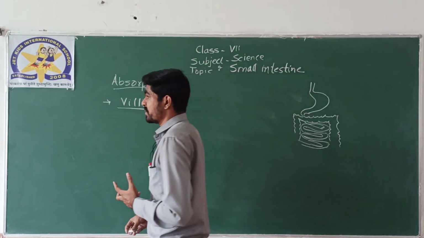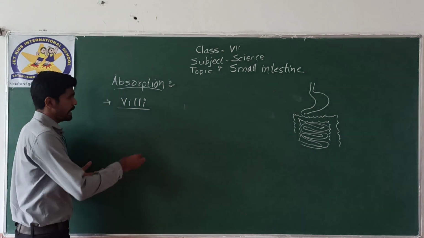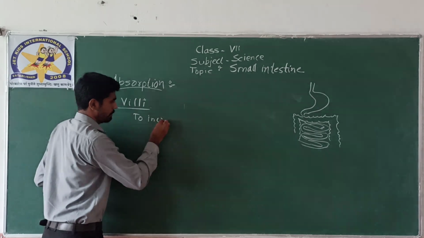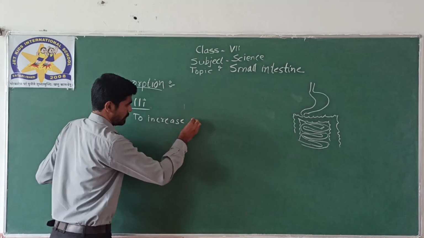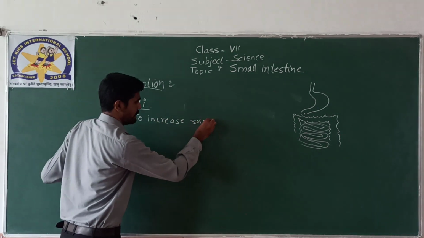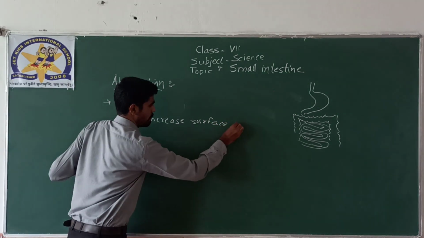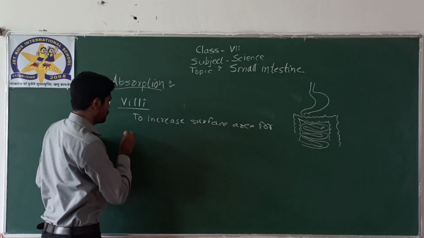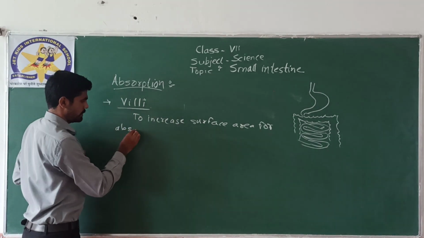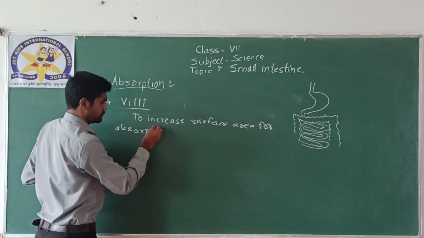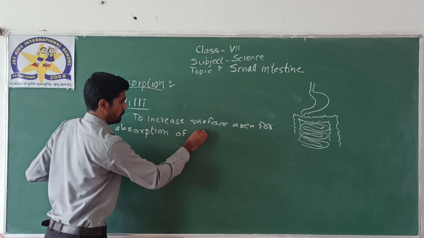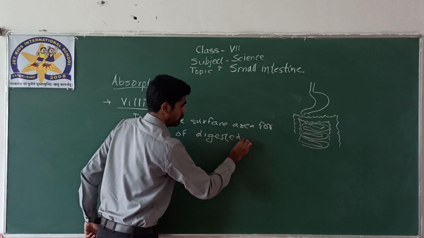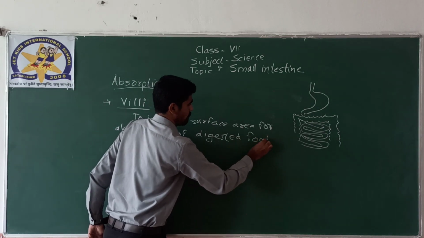Yes, the function of villi will be to increase surface area for absorption of digested food.